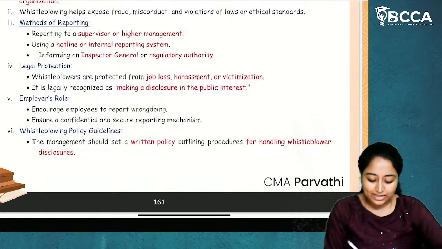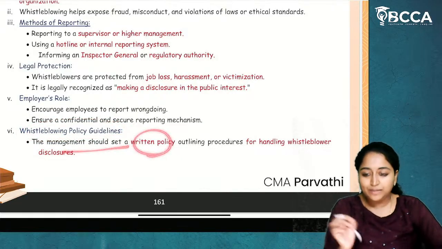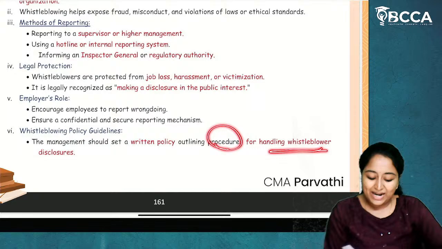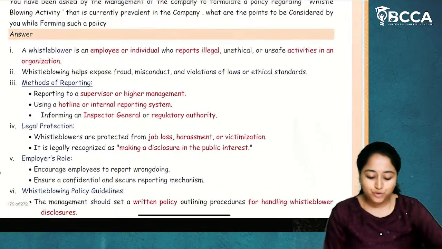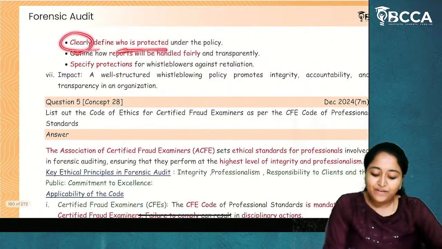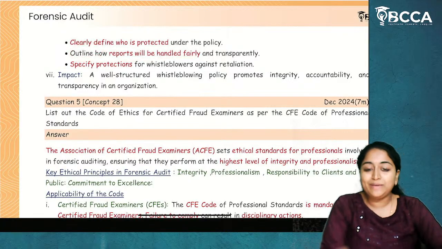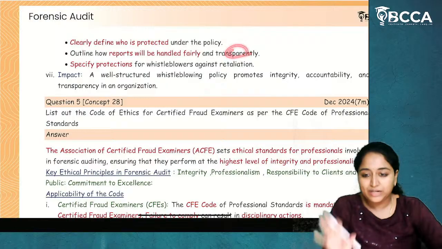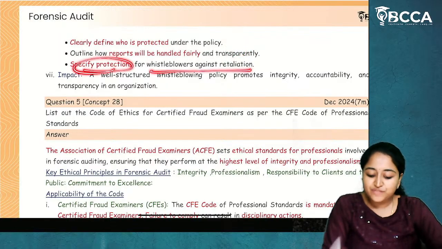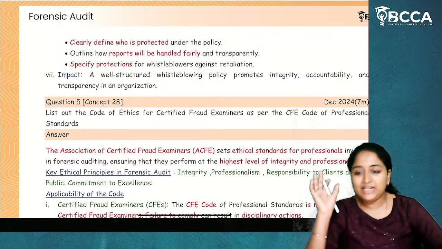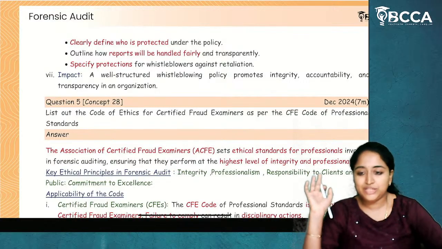Whistleblowing policy guidelines. The management should set a written policy outlining procedures for handling whistleblower disclosures. Clearly define who is protected under the policy. Outline how reports will be handled fairly and transparently. Specify protections for whistleblowers against retaliation, which means losing the job.